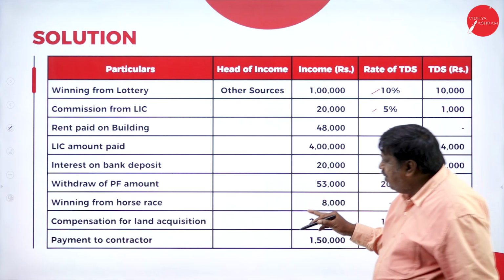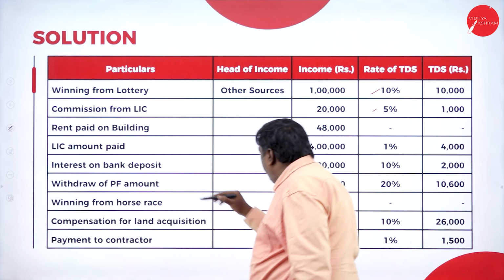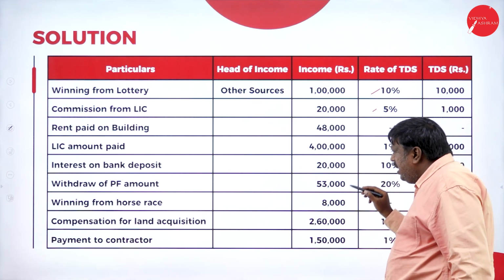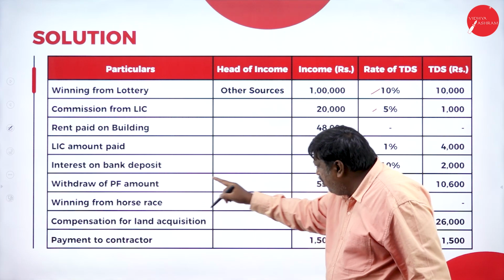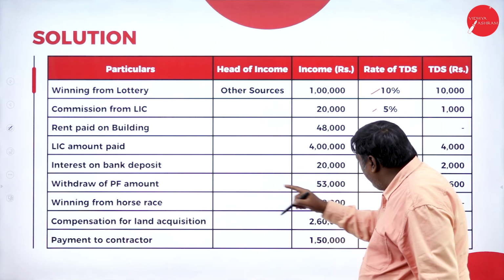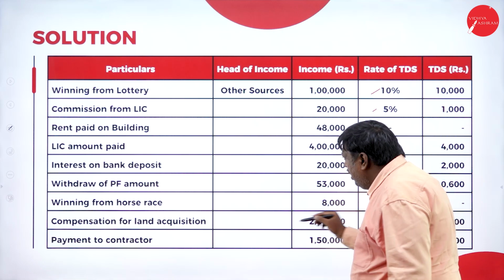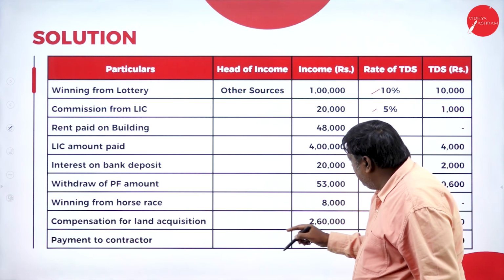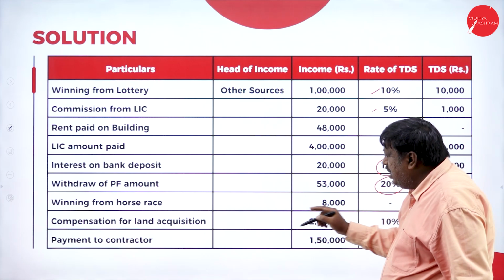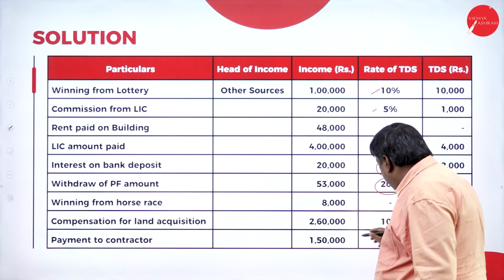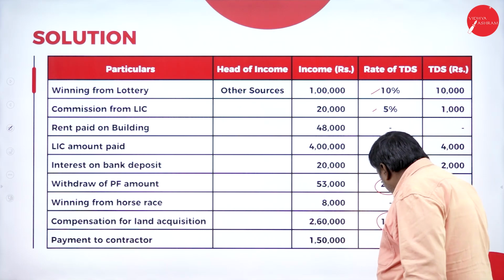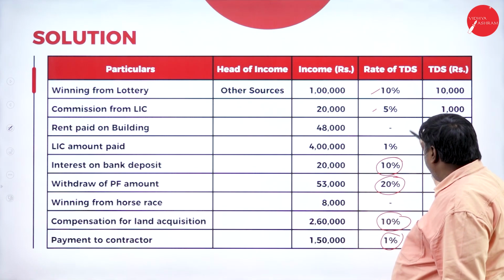Next, we have LIC amount paid at 1%, and interest on bank deposit at 10%. Withdrawal from PF is 20%. From horse races, because it is less than 10,000, no TDS. Compensation for land acquisition is 10%, and payment to contractor is 1%. These are the rates we have to remember.